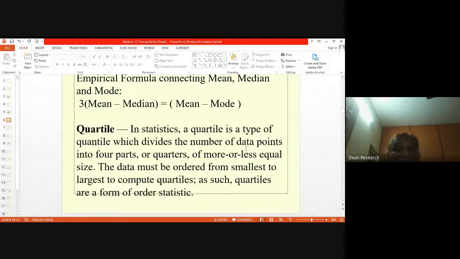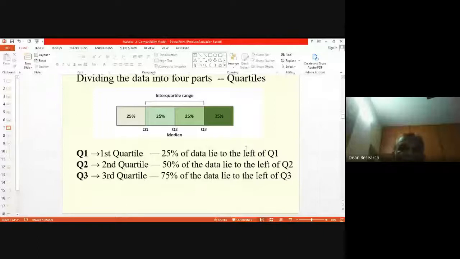Quartiles are a form of order statistic. Basically, it is ordering the data. You get the first quartile, then second, then third, and the fourth. And here is an example. And with this, I also want to tell you about your Scopus Index journals. Now, dividing the data into four parts, the quartiles.